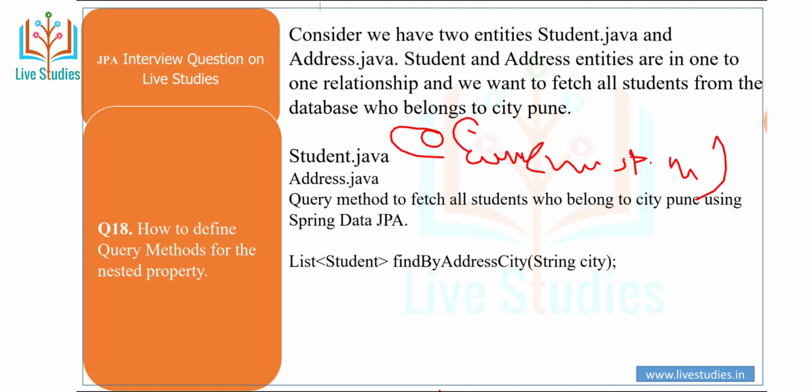In the Address class, you can create the package entities, then create a class Address with @Id, @GeneratedValue with strategy equal to GenerationType.AUTO, and @Column. Lastly, you can write List<Student> findByAddressCity(String city), just like this.